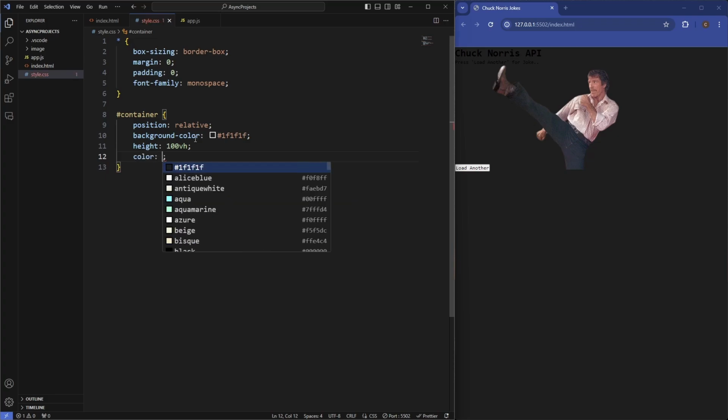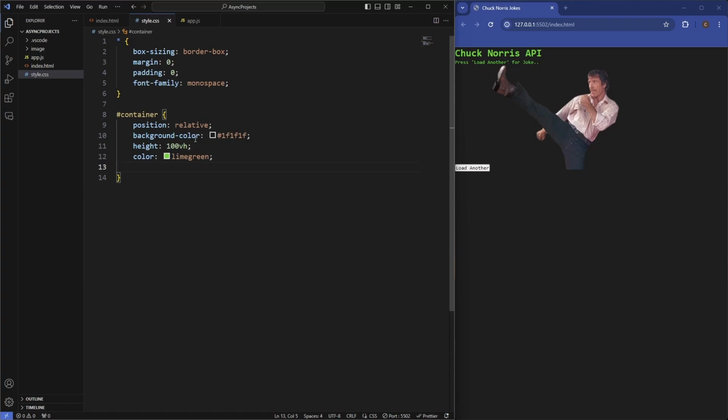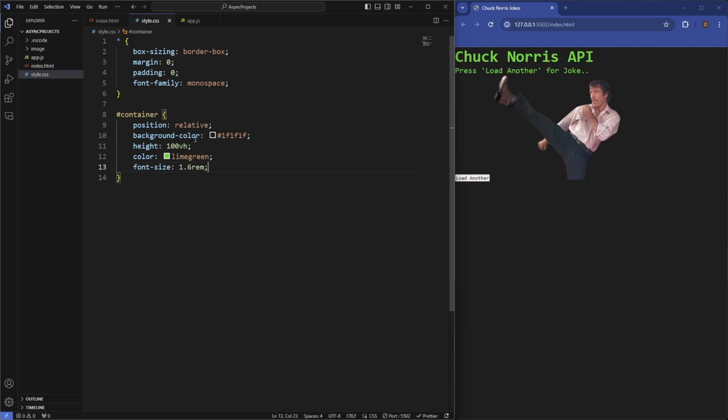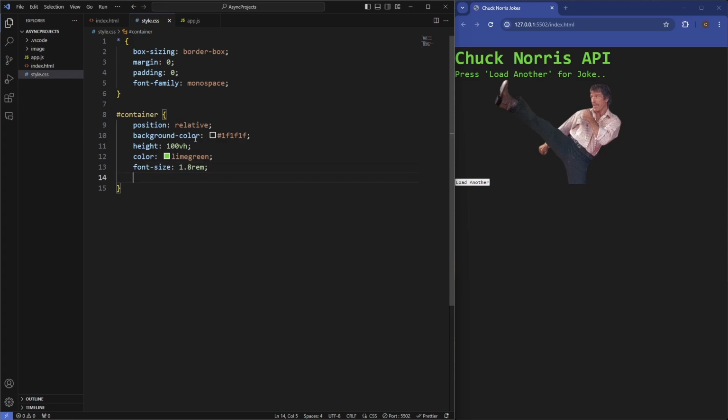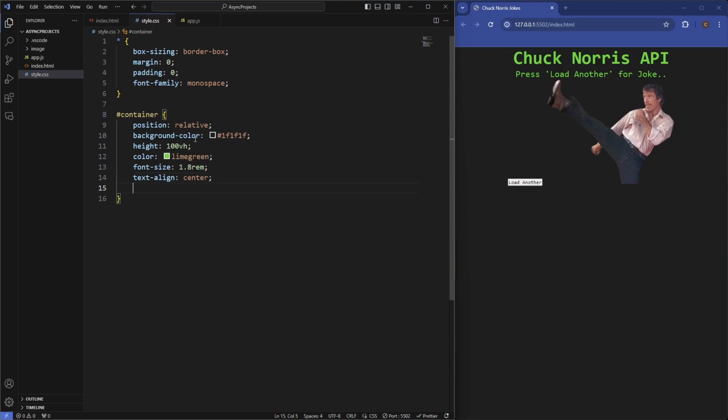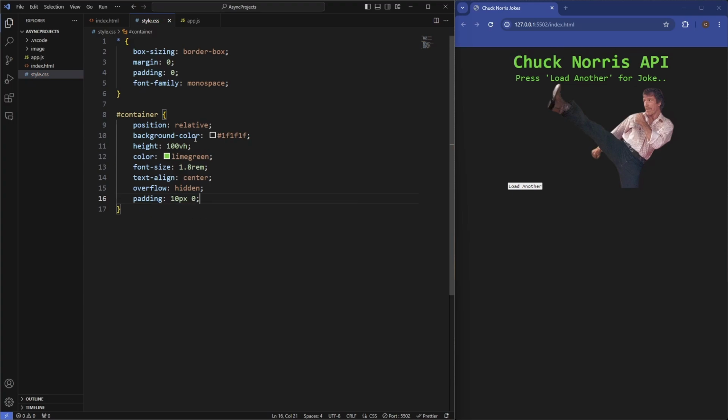We'll set the color of everything to be lime green, and then the font size, let's make it 1.56 rem actually. So it's nice and big, maybe a bit bigger actually, 1.8. And then we'll text align everything to the center. Overflow, let's just set that to hidden just in case. And then we'll just add some padding on the top and bottom, and 0 on the left and right. And then let's just make sure the width is 100%.